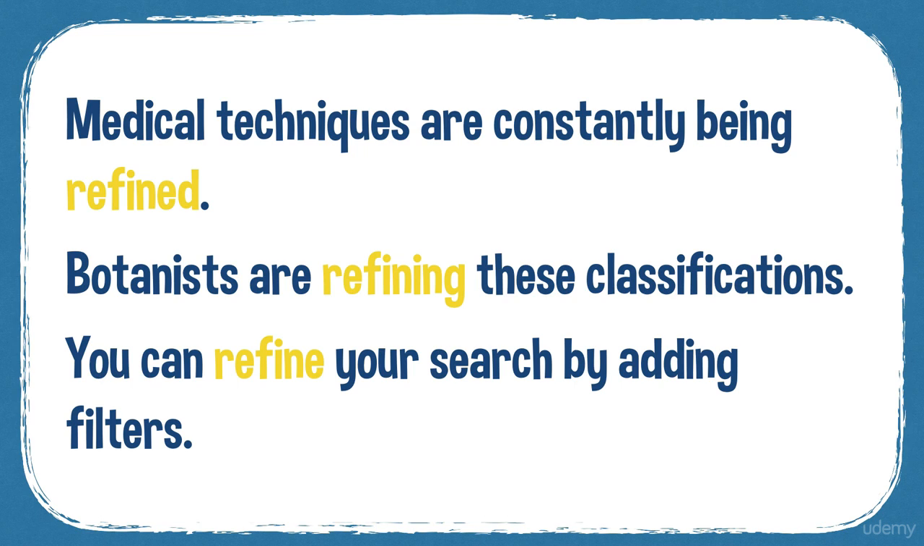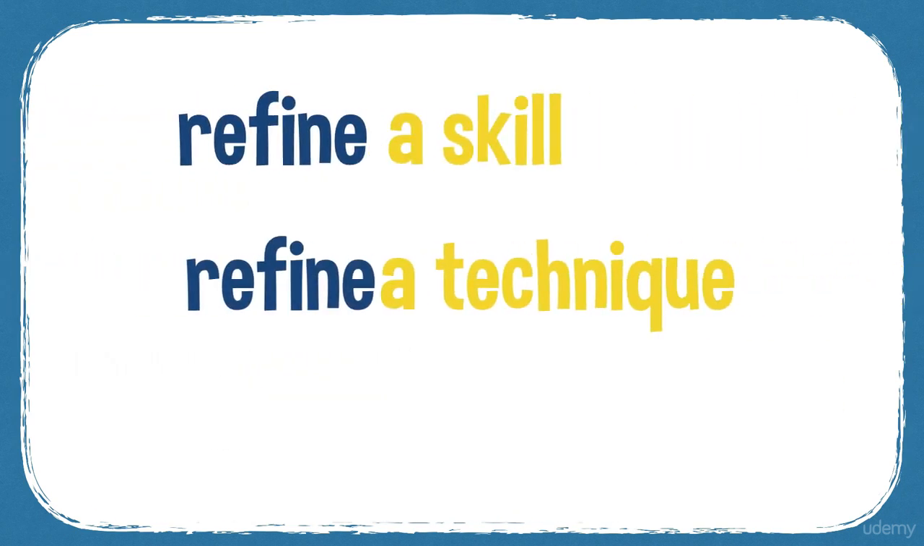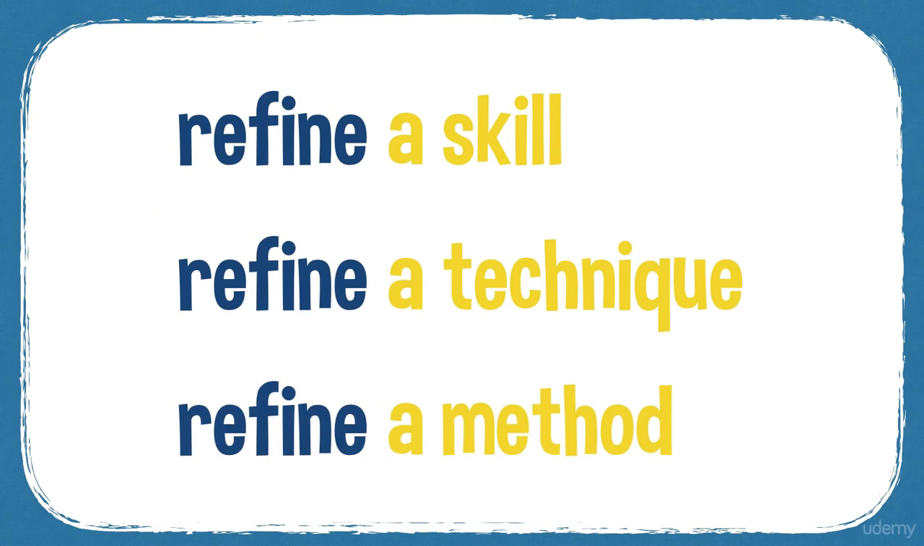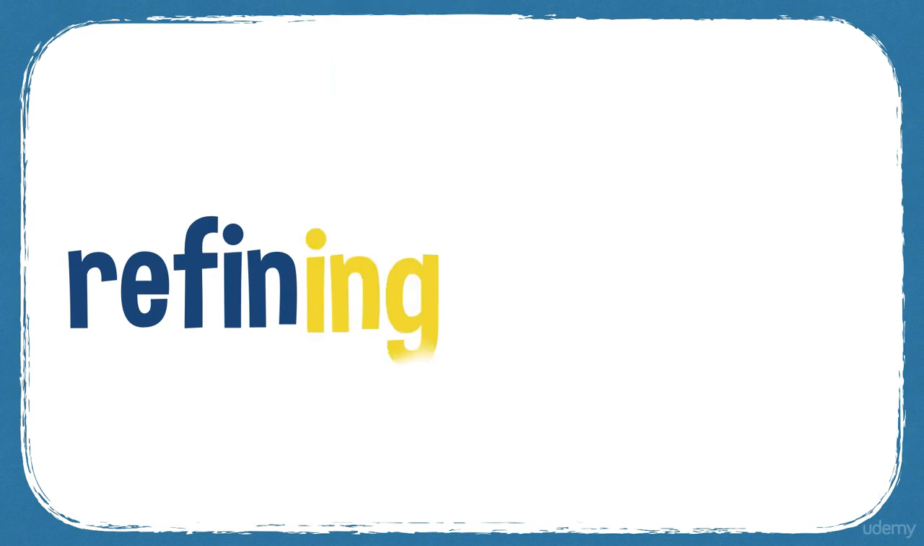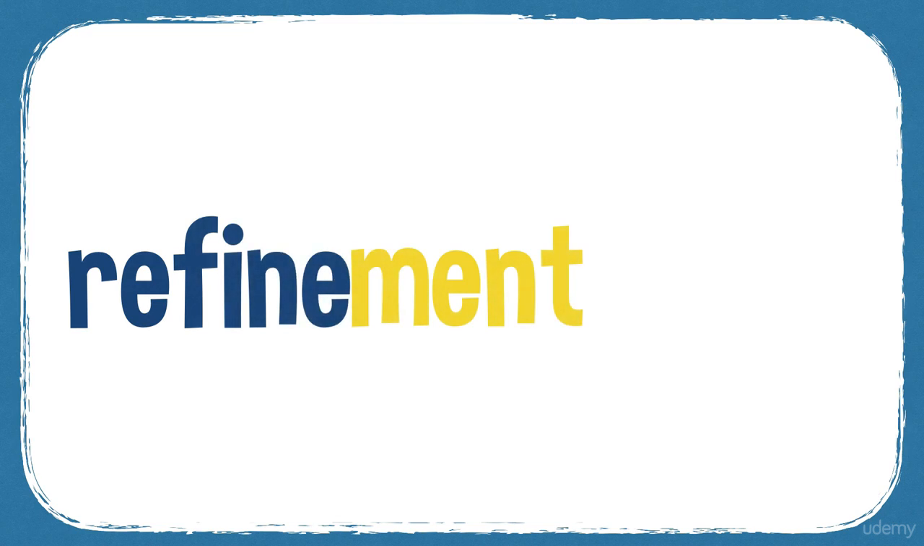You can also refine substances like oil, sugar, and wheat. So refined sugar is white, and oil is refined by removing some impurities from it. You can refine a skill or a technique, and we often talk about refining a method. Here are some forms for refine. And for a noun, can you guess the noun form for refine? Here it is, refinement. Refinement.